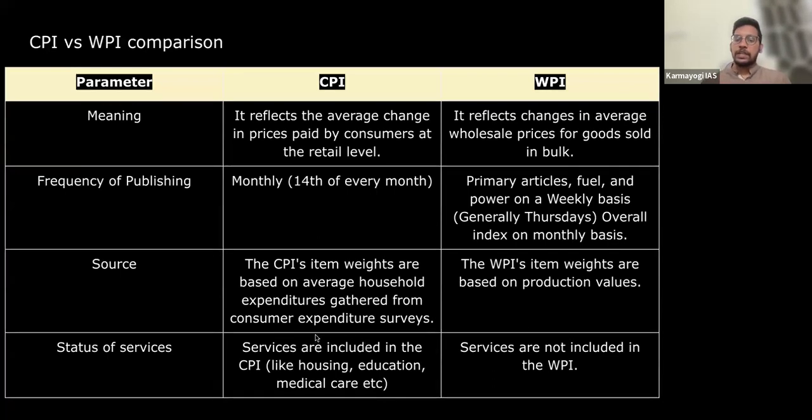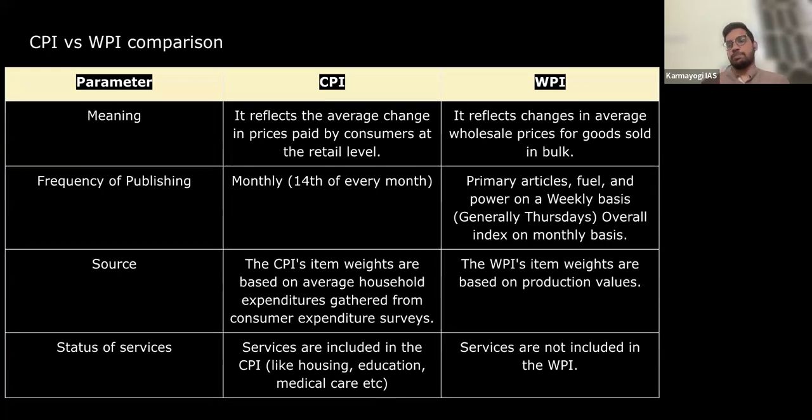And in the case of services, we don't have services in the WPI, because services are directly generated at the consumer level. In most cases, there are no intermediaries. So that's why WPI does not include services, whereas in CPI we do include services because it is at the consumer level, right? So these are the basic differences.